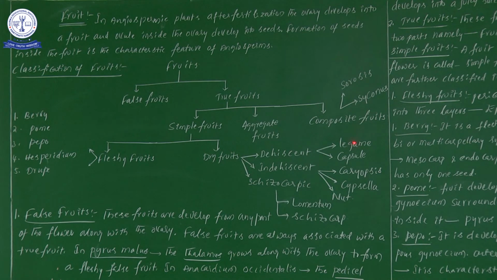Dry dehiscent fruits are divided into 2 types: legume and capsule. Dry indehiscent fruits are divided into 3 types: caryopsis, cypsella and nut. Next, schizocarpic fruits: 2 types are there, lomentum and schizocarp.